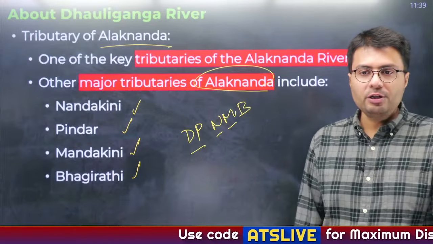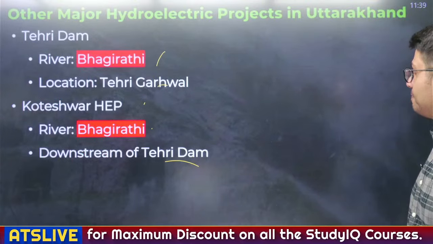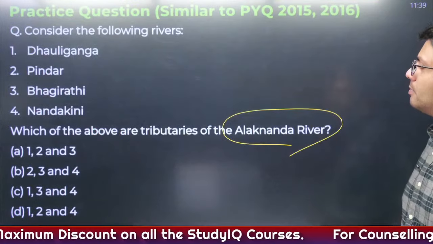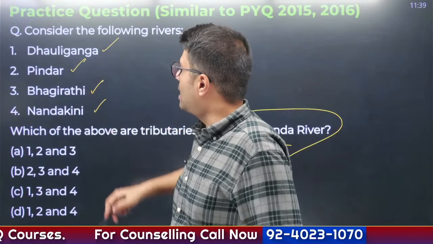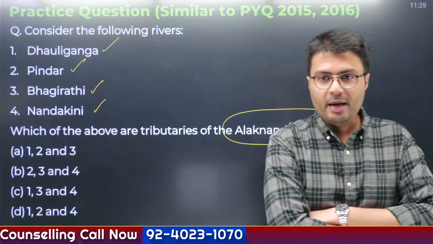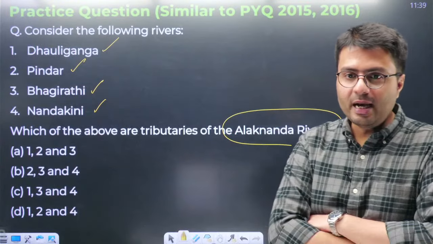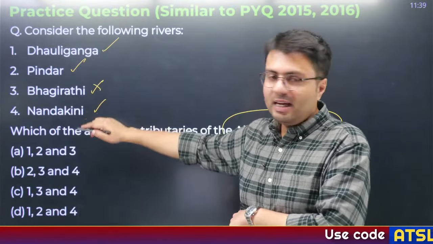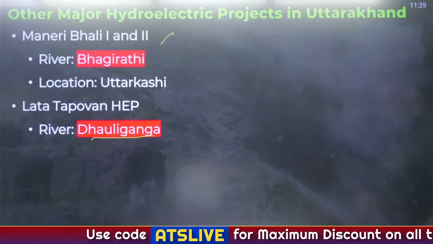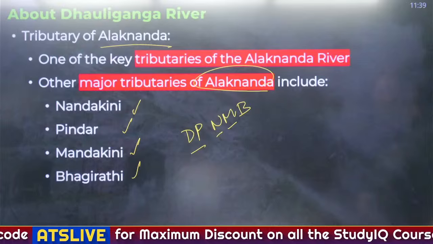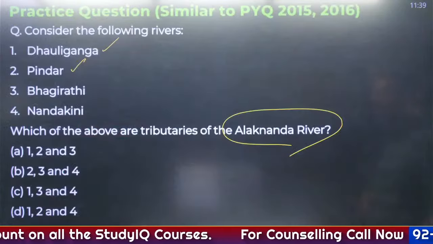These are the tributaries of Dhauli Ganga, sorry, Alaknanda. So, Dhauli Ganga is, Pindar is, Bhagirathi and Nandakini. Am I right? Bhagirathi isn't. Bhagirathi was, right? Let me remember it. Yes, Bhagirathi. So sorry if I have made it incorrectly. All of them are right.